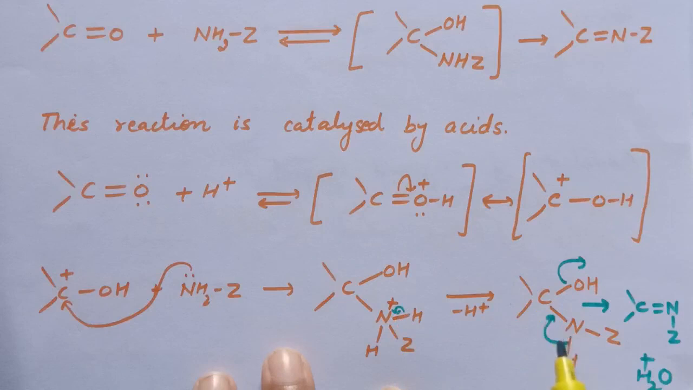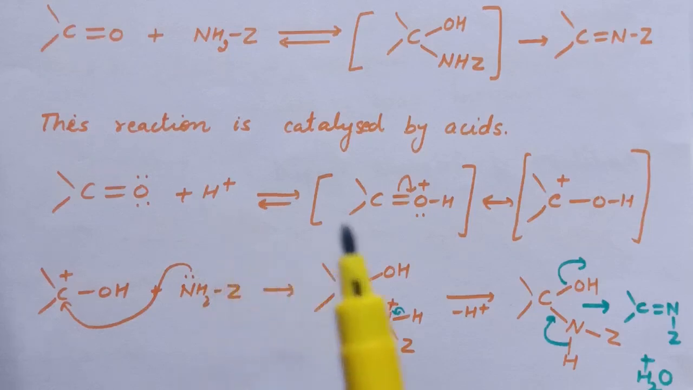Now from here the second nitrogen hydrogen bond, the bond pair of electrons between nitrogen and hydrogen, is shifted between carbon and nitrogen, and from here this OH is released. So the water molecule is released, and here we are getting the product for this reaction. So this is the mechanism of nucleophilic addition reaction on carbonyl compounds by addition of ammonia and its derivative.